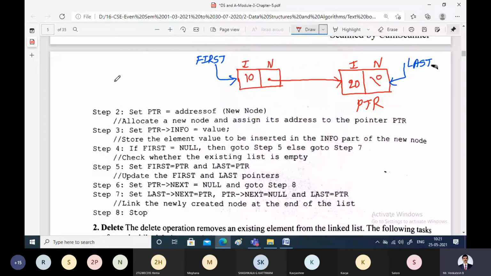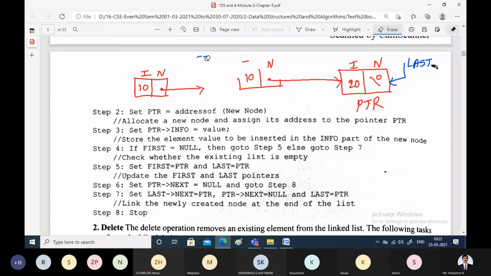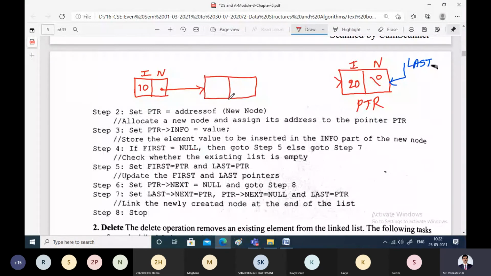I need space here. I will try to draw the linked list once again. The existing linked list: 10 is here, the information field and the next field. Then take the next pointer. This is the next node, with the information field and the next field. The information field here is 20 and this next is null.